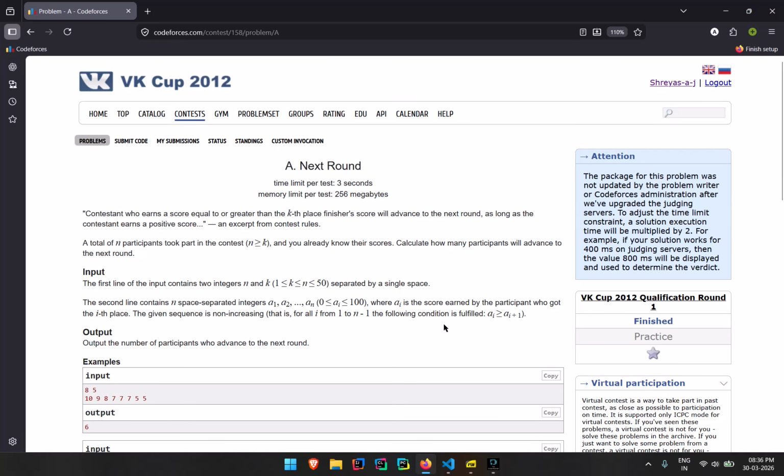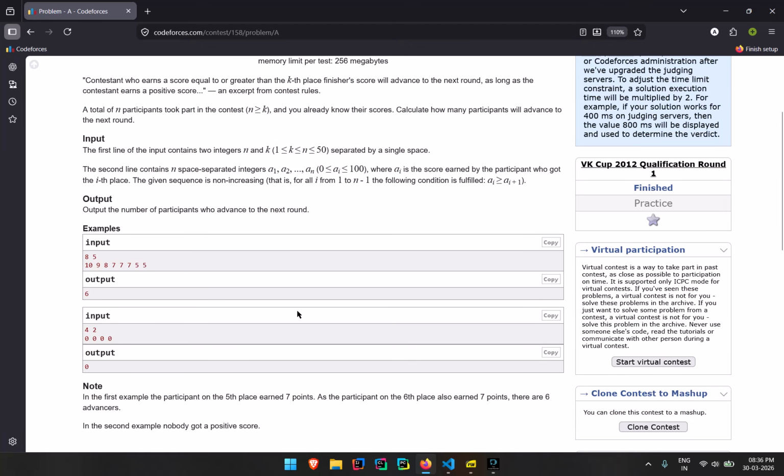Okay, actually the actual question is a bit similar to what I am trying to say over here, but I'm trying to explain it in simple words. I'm just altering the question a little bit. So here what is happening? 8 is the number of students we have. So this is a toppers list here. These are all the marks taken by the toppers.